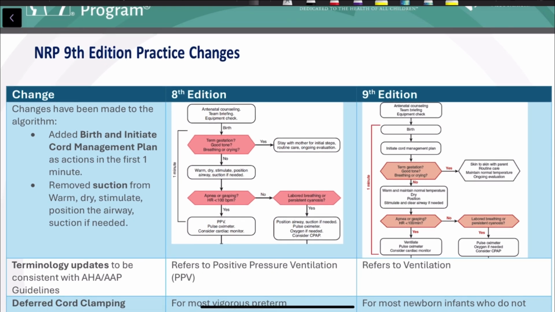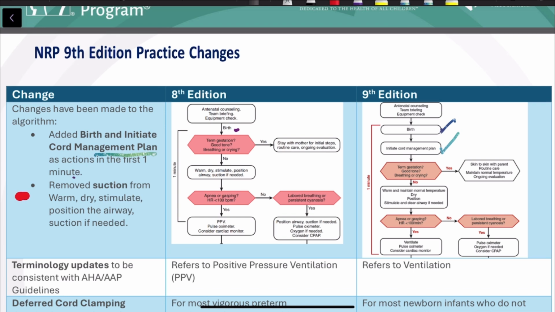They have added birth and initiate cord management plan as actions in the first minute. See here, birth and cord management plan were not specifically mentioned, but here birth and initiate cord management plan have been added.